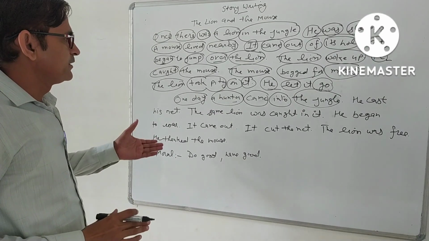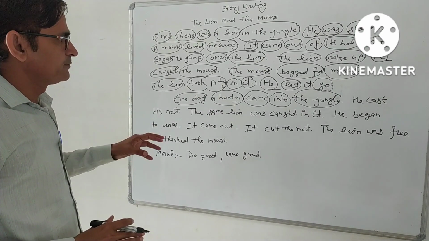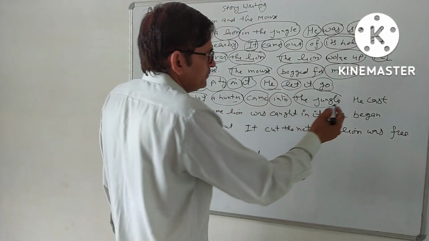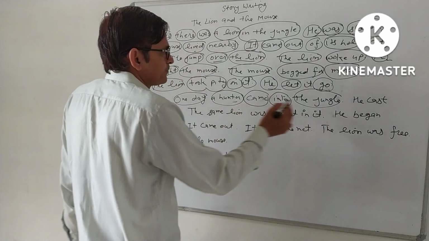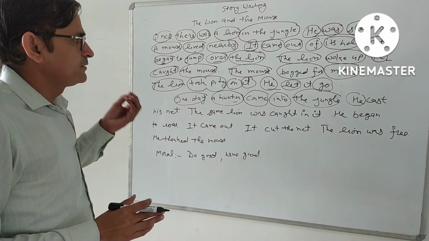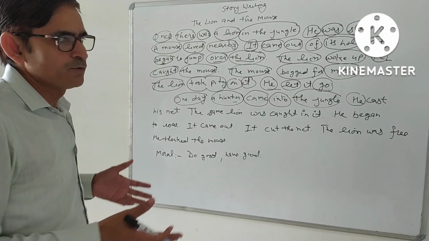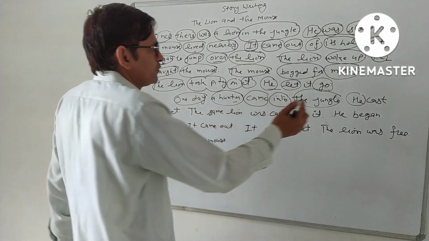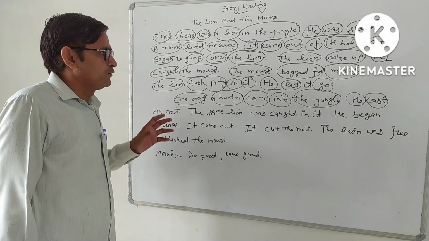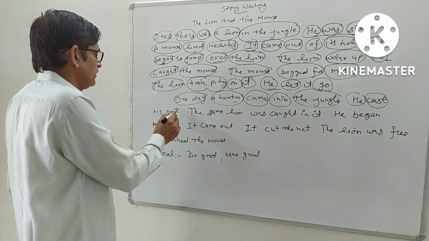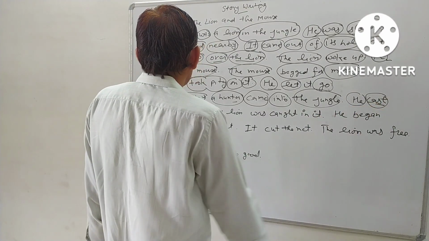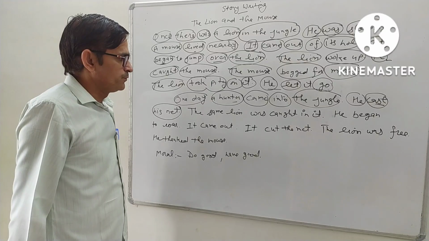One day, after some days passed, somebody came to catch the lion in the jungle, and he cast his net. Hunter came and he did something. He had a net that is made of rope strings. So he put his net on the ground to catch the lion. Lion was sleeping. He is the subject, and cast is the verb, and his net is the object.